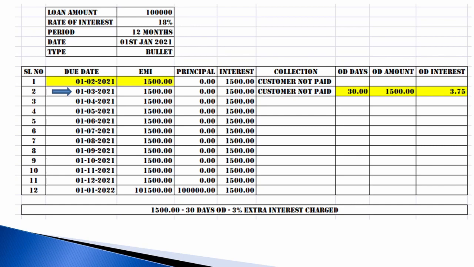3% we have configured as 3%. So on 1500 rupees for 30 days we are charging 3% extra interest, that is 3 rupees 75 paisa. So the customer has to pay 3 rupees 75 paisa. If he is not paying in the fourth month also, then we will charge 6%, because for 60 days we have parameterized it as 6%.